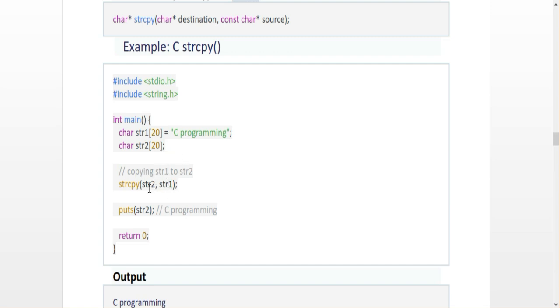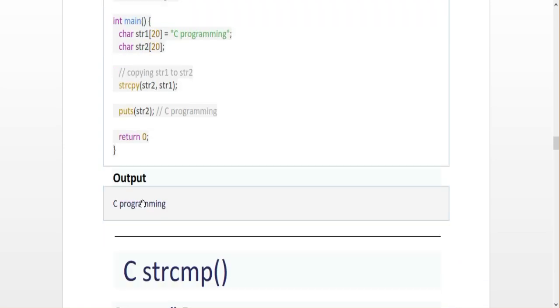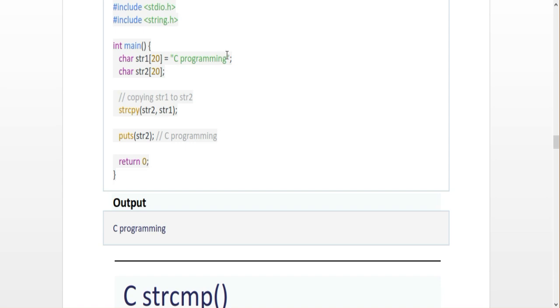So this is the functionality of strcpy, and I can use puts to print the corresponding str2, right? So if I do like this, the first string, C programming, will be the output for this str2. Actually, in the beginning str2 has no value, but now it prints C programming.